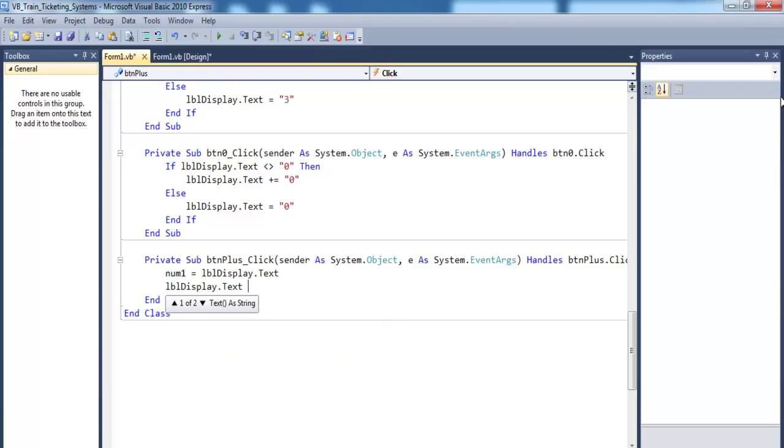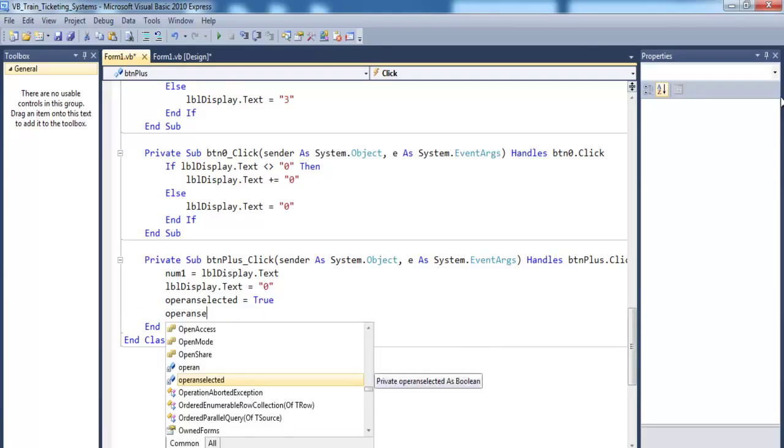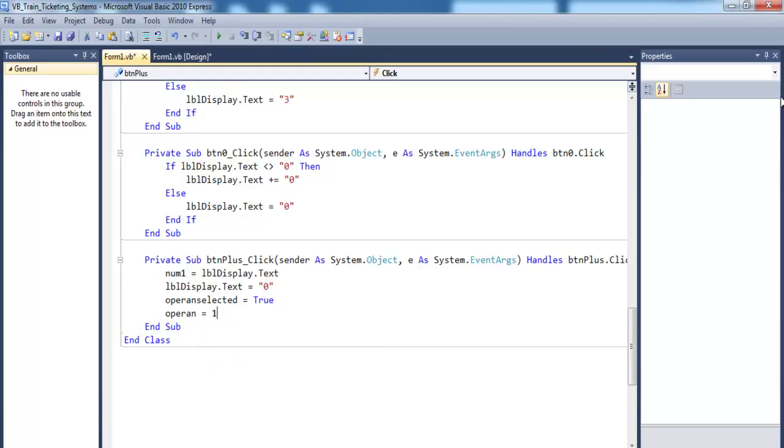Dot text equals 0. Okay, then we can say this variable equals true, and operand itself equals 1. Okay, so that's my very first operator, which is the plus sign, that equals 1.